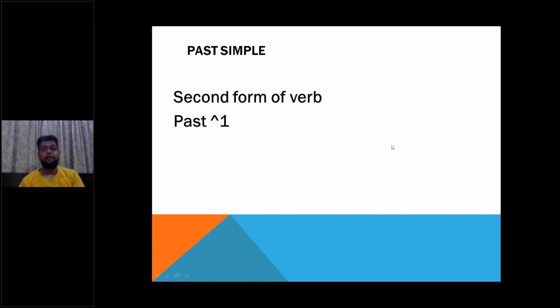Now let us look at the simple past tense. I told you that in the simple past tense, we make use of the second form of the verb, and it is a past raised to the power 1. Only one past is given. But in past perfect, there are two pasts, one by one. One happened first, and then the second past happened. First, a past happened, and then another past happened. So in the simple past, there is only one past, past raised to the power 1. Let us see.